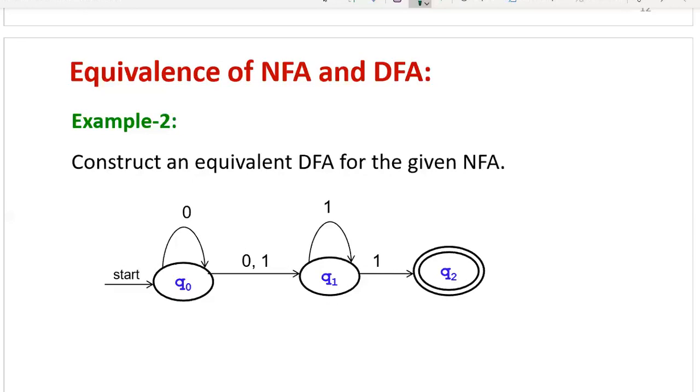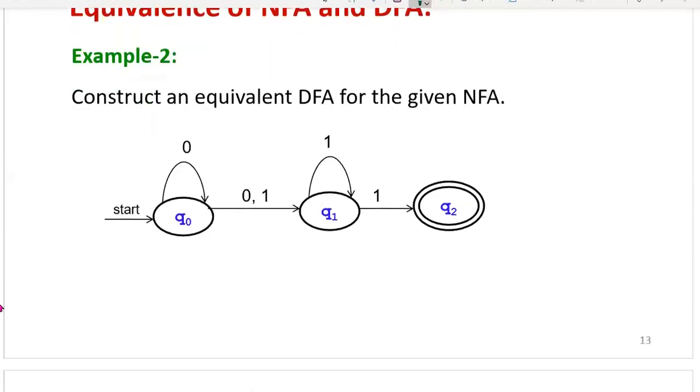So what is the advantage here? Automatically, some unreachable states are eliminated, not included, whenever you follow this method. Only reachable states are included. So this is the second method. Whenever states are more, it is better to use the second method. Even the first method you can apply for this problem, that you can make as an exercise and practice. So now the solution is demonstrated using the second method that I explained.